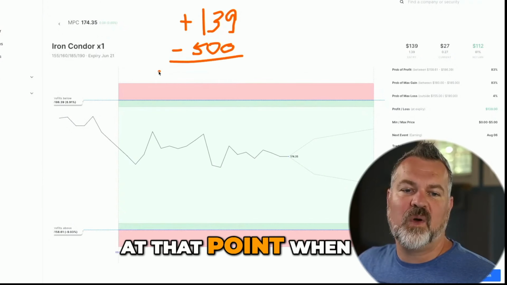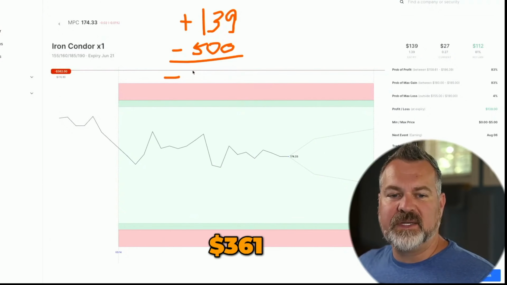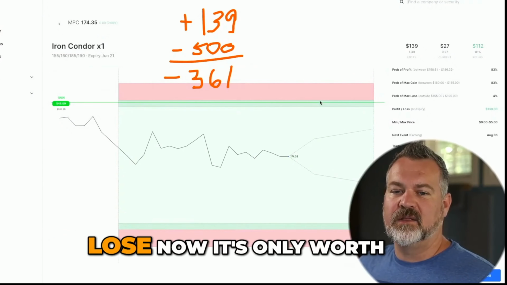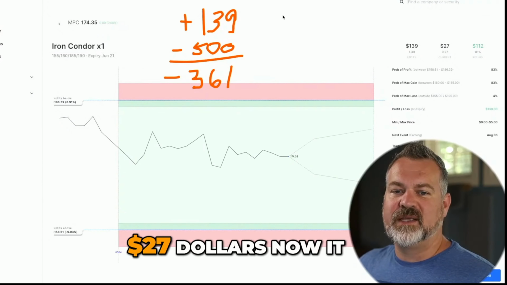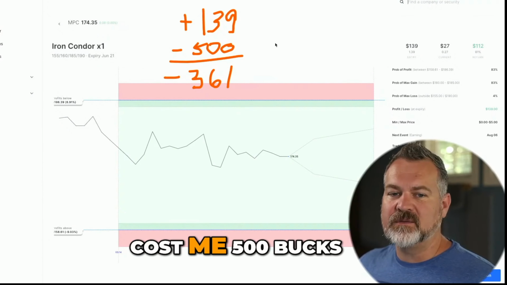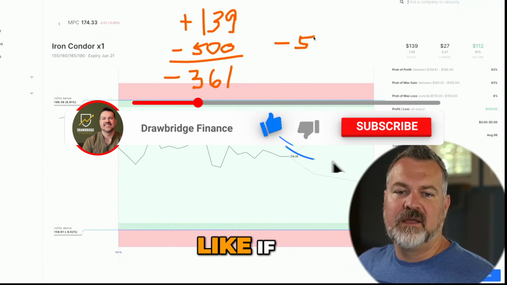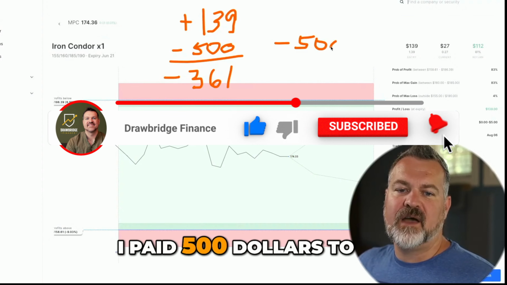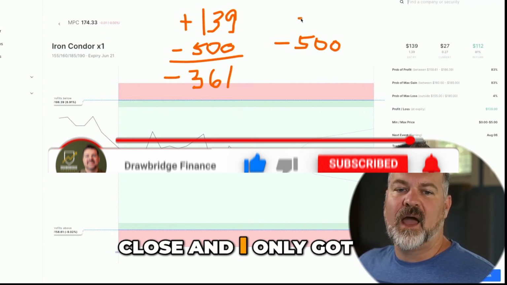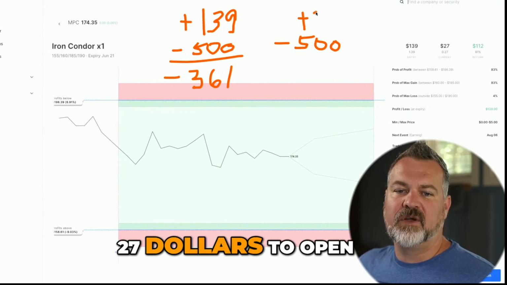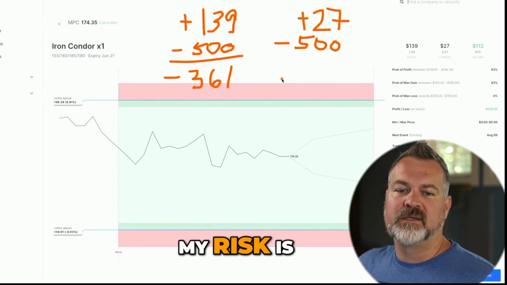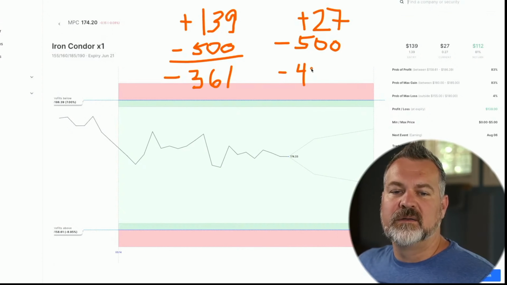My risk when I entered this trade was 361. That's the most that I could lose. Now it's only worth $27. Now it still could cost me 500 bucks. So let's look at what that math looks like. If I paid $500 to close and I only got $27 to open, my risk is 463.